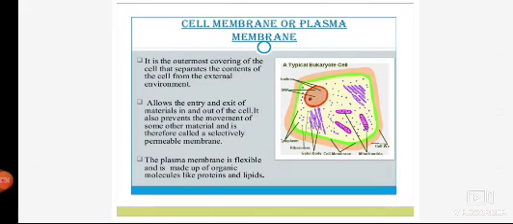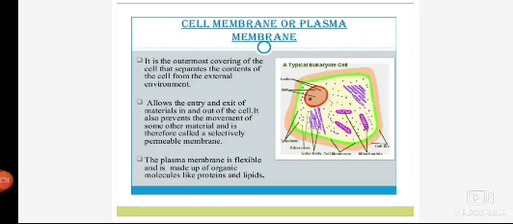Okay, then moving on to the main part of the cell, that is the cell membrane or the plasma membrane. A membrane is basically a structure which surrounds a body. So if I talk about a cell, be it an animal cell or plant cell, it is surrounded by a protective layering or a protective shield known as the cell membrane or the plasma membrane.